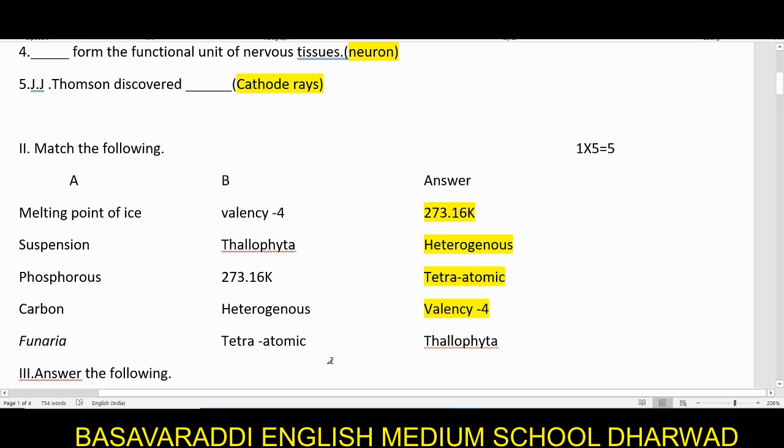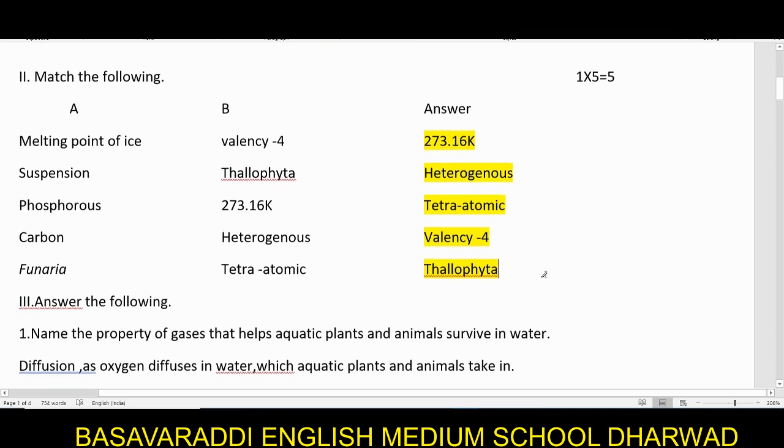Funaria. So it is an example for thallophyte. It is an example for thallophyte. When we have studied in your chapters about the biodiversity, there you have come across this one.